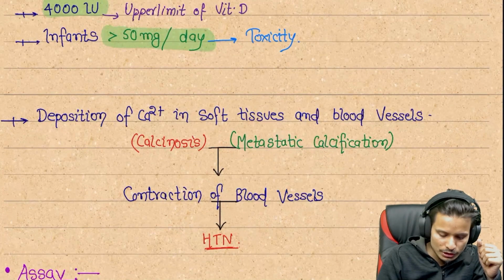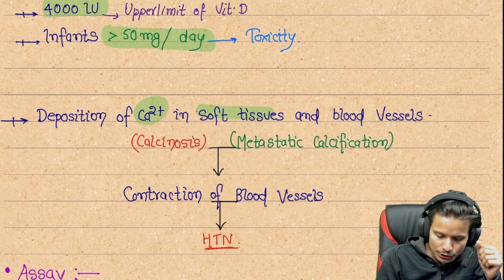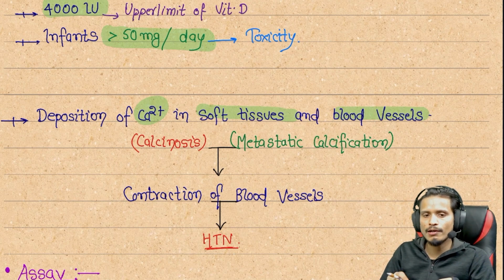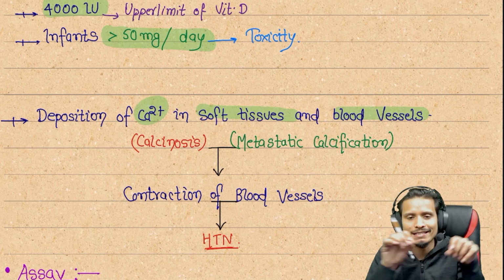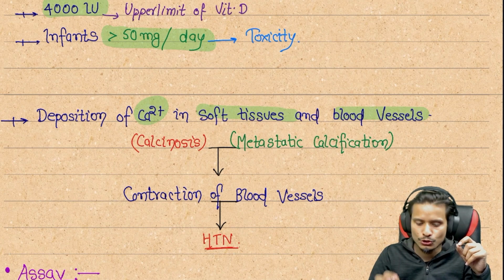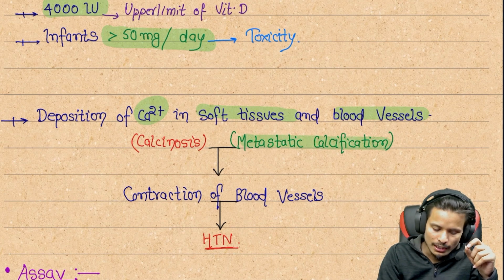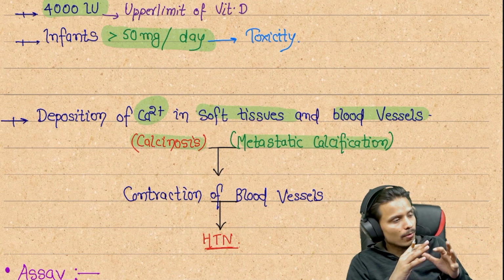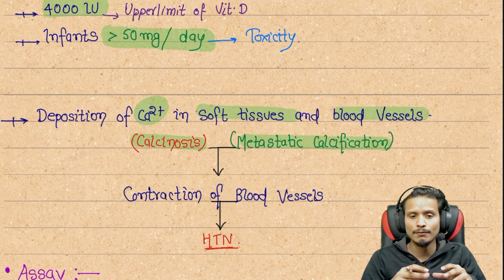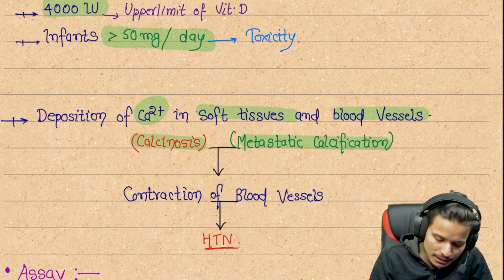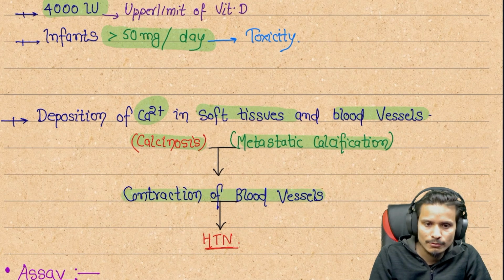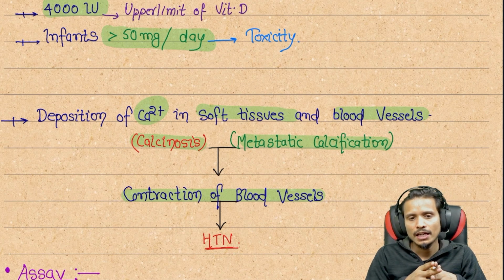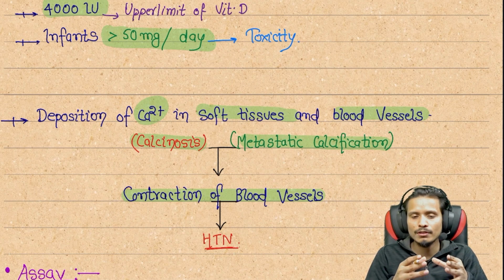Next, we can see the deposition of calcium in the soft tissues and the blood vessels. If calcium is deposited in different parts of the soft tissues and inside the blood vessels, it leads to metastatic calcification, and the term is called calcinosis. This calcium deposition in the blood vessels leads to contraction of blood vessels, and the person develops hypertension.